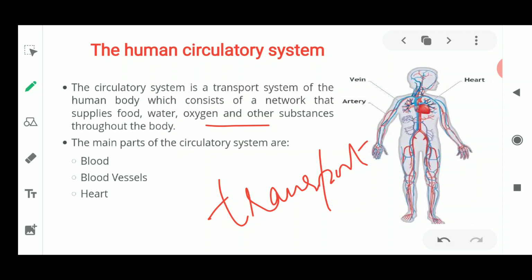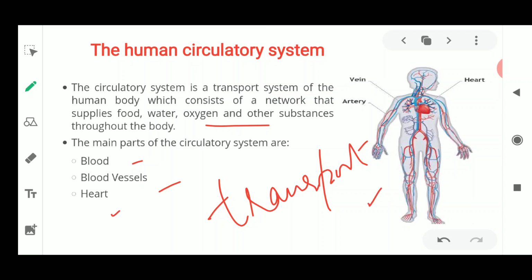Good things means food, water, and oxygen, and the main parts of the circulatory system are the blood vessels and the heart. So three things make up the human circulatory system, and we need to study these main parts one by one.